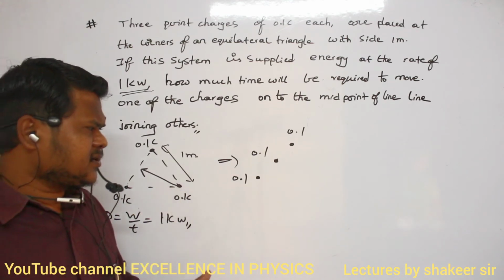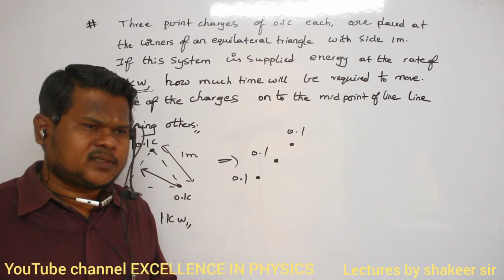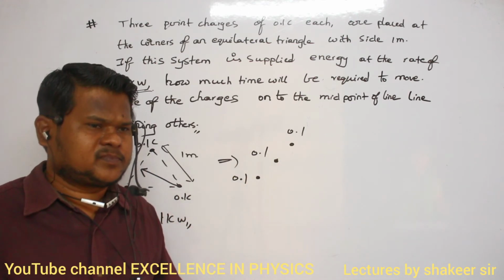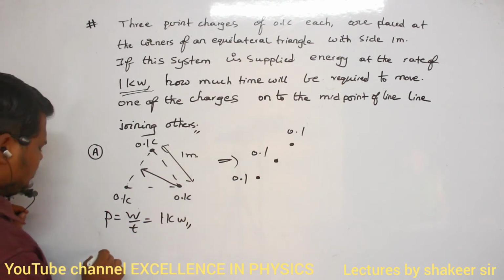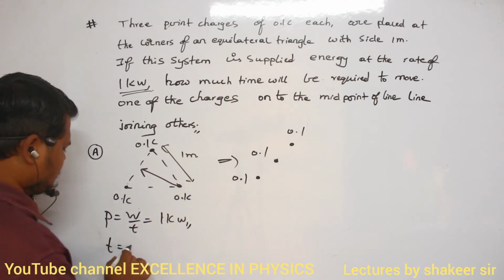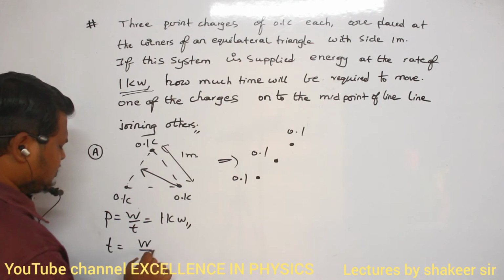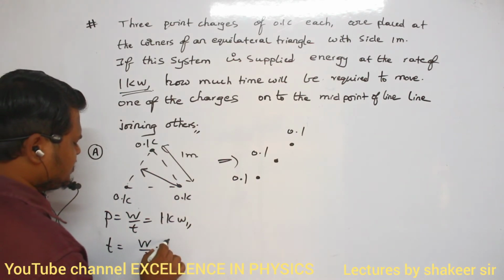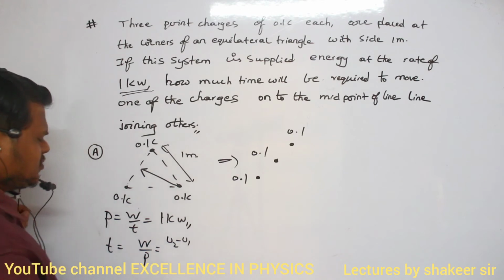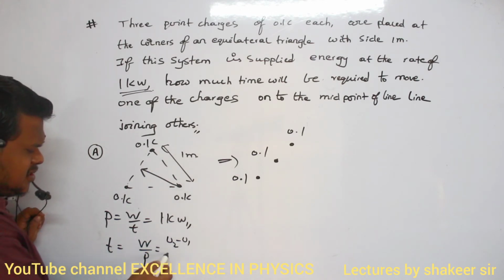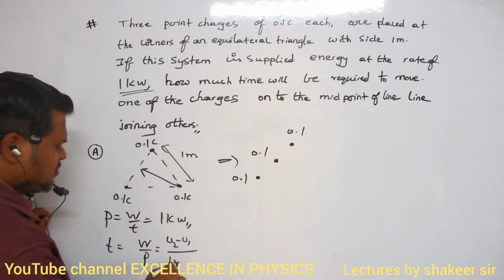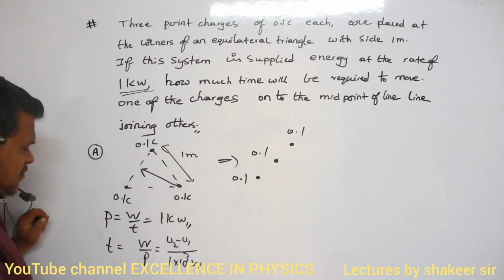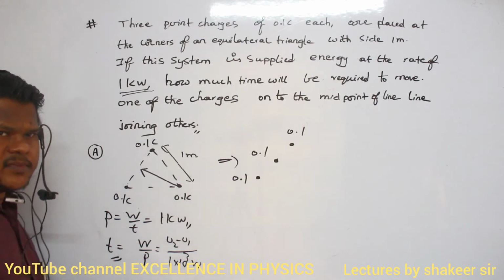So how did we get that difference of potential energy? Because we have done some work. So when I calculate work done, can't I calculate time? Time is equal to work done divided by power. Work done is U2 minus U1, the final potential energy minus the initial potential energy, divided by power. Power is already given, no? Kilowatt means 1 into 10 power 3 watts. From that, can't I calculate time? That is my answer.